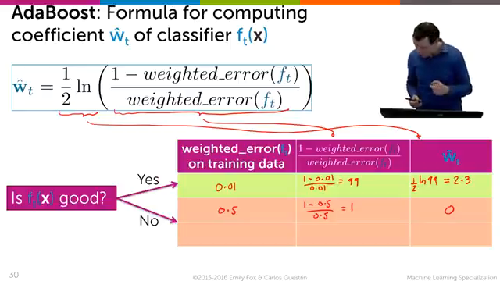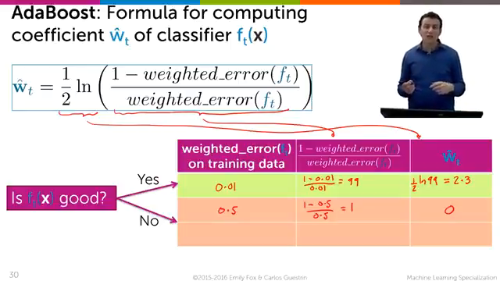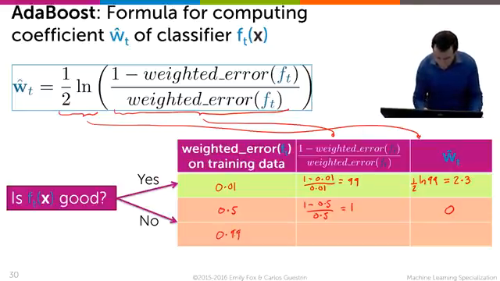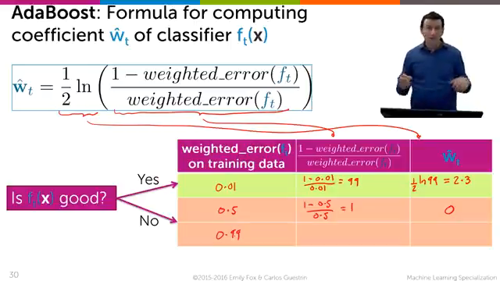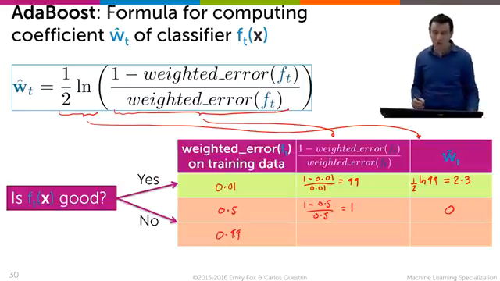Now we're going to get to a really interesting case. Let's suppose that your classifier is terrible. It gets 0.99 weighted error, so it's getting almost everything wrong. It's worse than random. Let's see what happens to the term in the middle of our equation.